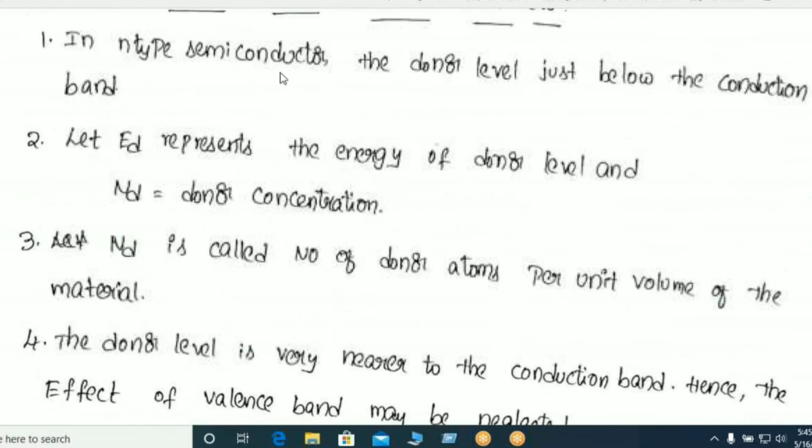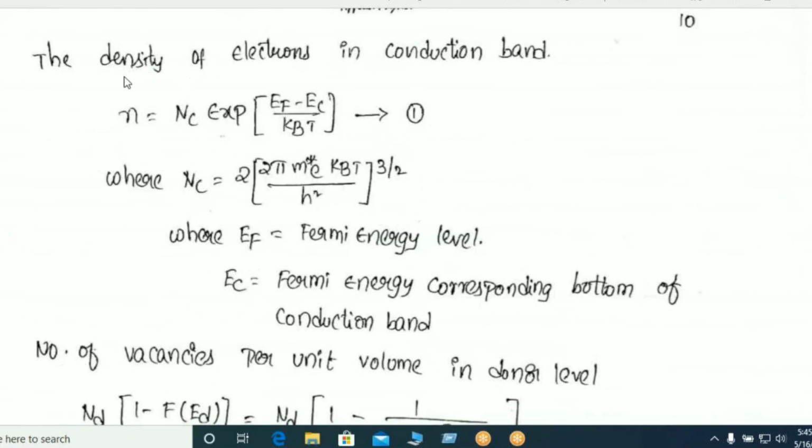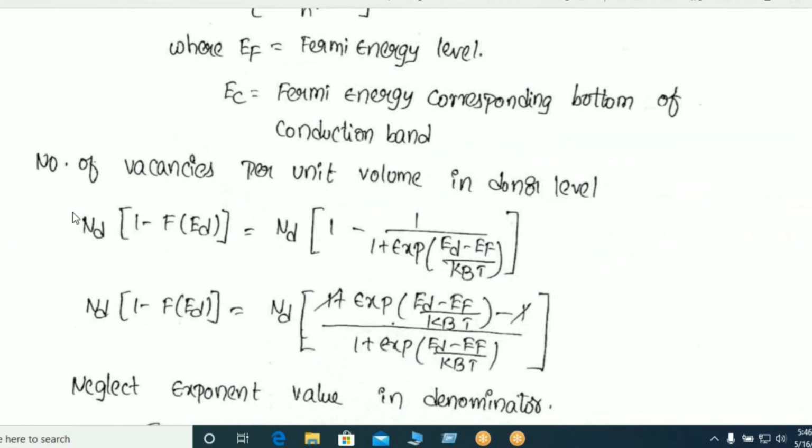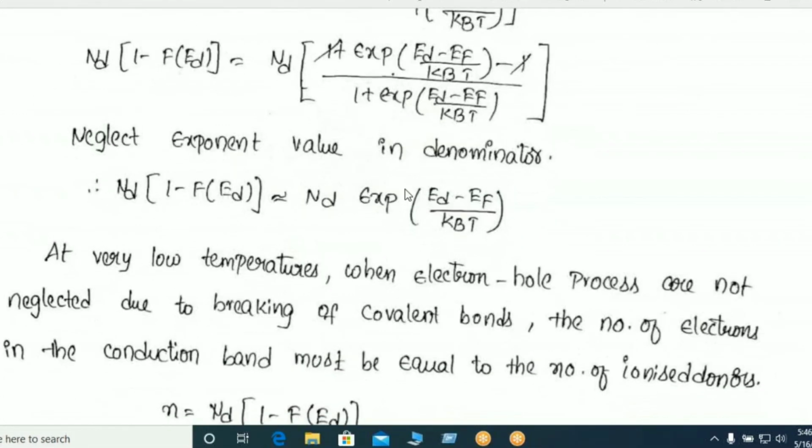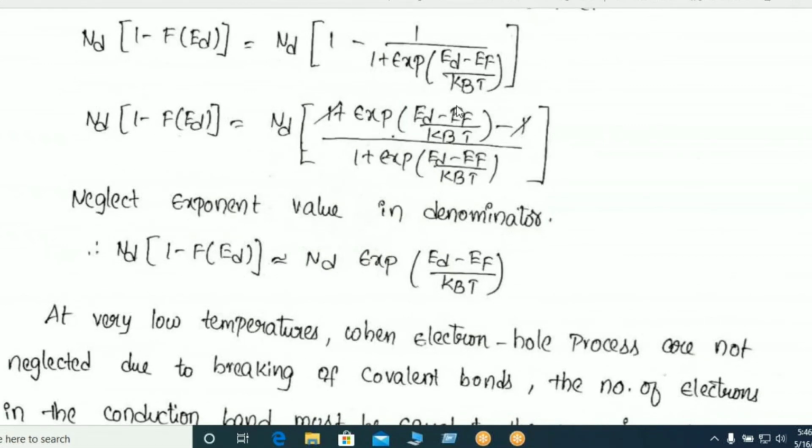Now we have to explain the general explanation and write this equation 1 from the first question. That means electron concentration in the conduction band. Then I have to apply this condition. One donor level is created here. In this donor level, the missing of electrons expression is this. Now modify the Fermi-Dirac distribution as Ed minus Ef, not E minus Ef. Then solve this and keep only the numerator expression. Then neglect the exponent value from the denominator.